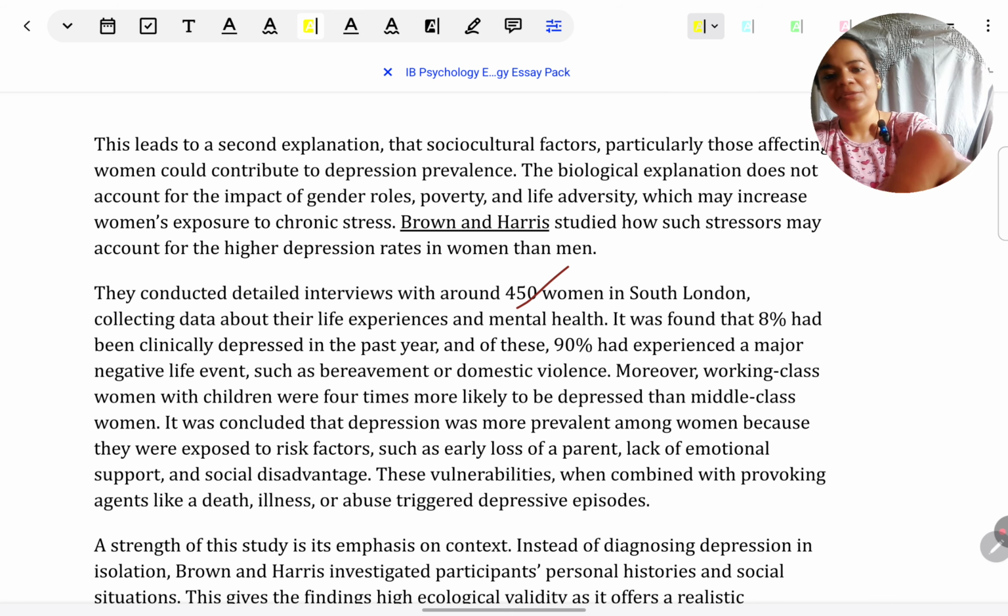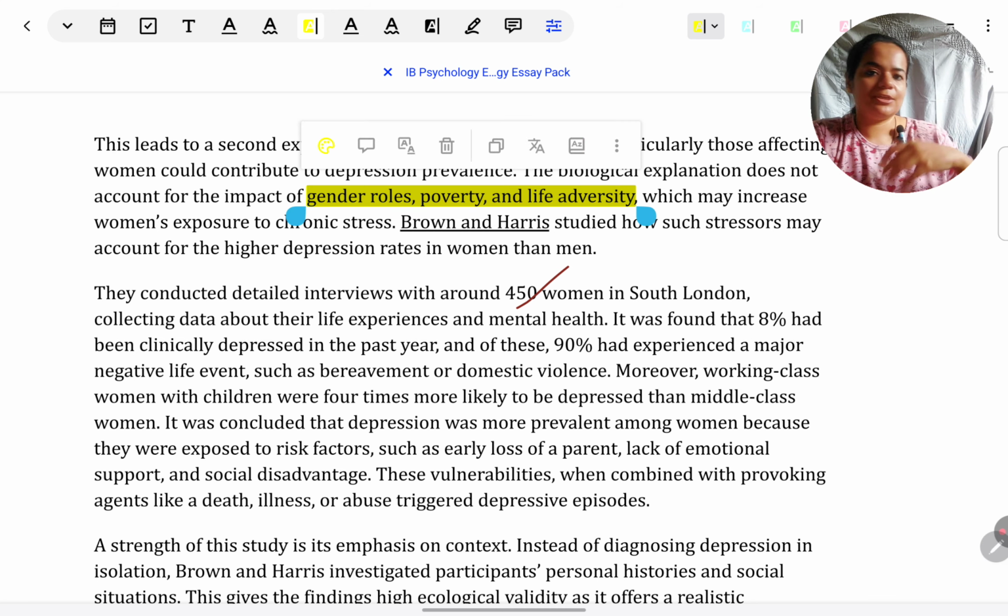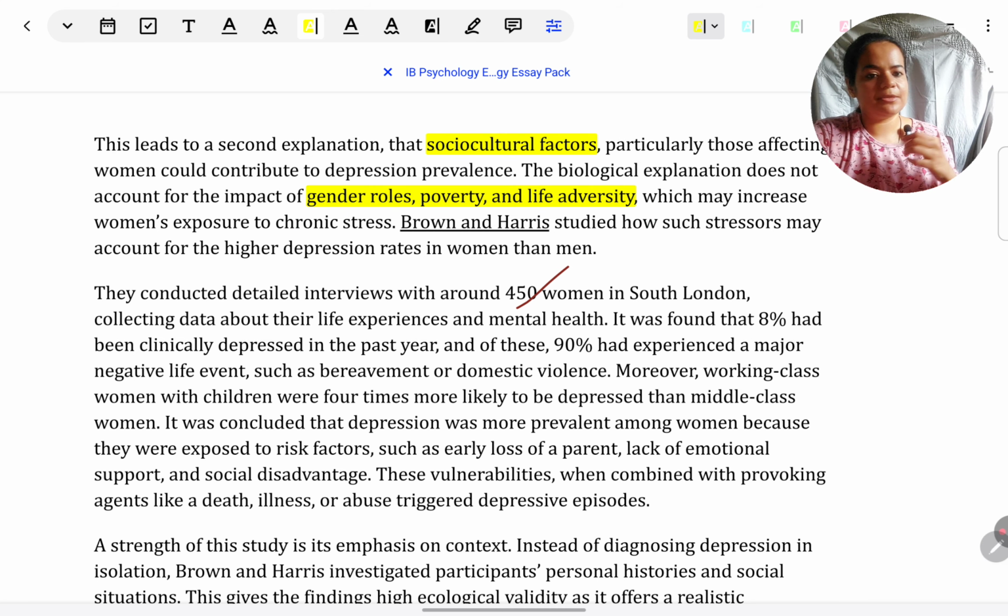So sociocultural factors can also play a role in depression. Some examples I've given to expand on the argument: when it comes to women, gender roles are different. They are expected to focus on the family and sacrifice their career for that. Position in society is inferior. Women face more poverty because they don't earn enough and don't have enough opportunities like men.